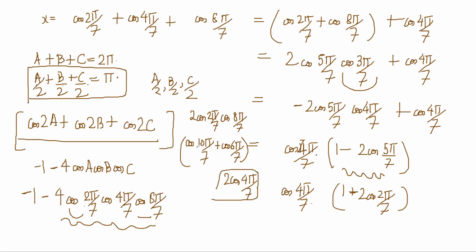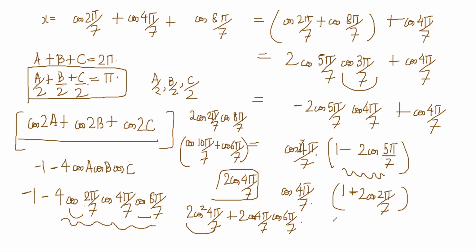Cos 10π/7 is 2π minus 4π/7, so it is cos 4π/7 only. So I'm getting 2 cos² 4π/7 plus 2 cos 4π/7 cos 6π/7, right?